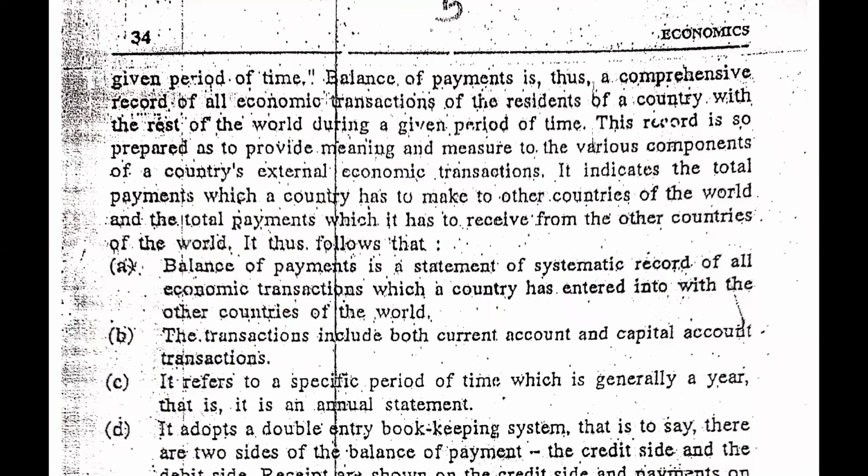So guys, here we need to consider all the economic transactions, whether it is visible goods or invisible goods or services. So we can say balance of trade is a part of balance of payment, because balance of payment considers the balance of trade as well as invisible goods also. Balance of payment is thus a comprehensive record of all economic transactions of the residents of the country with the rest of the world during a given period of time.